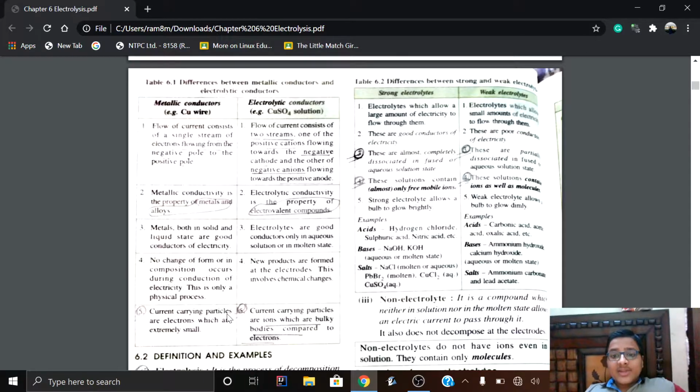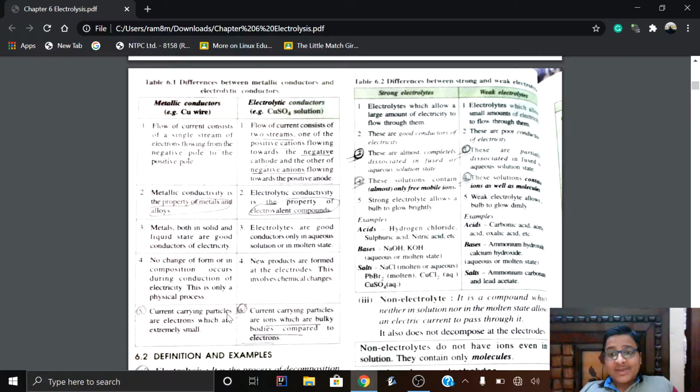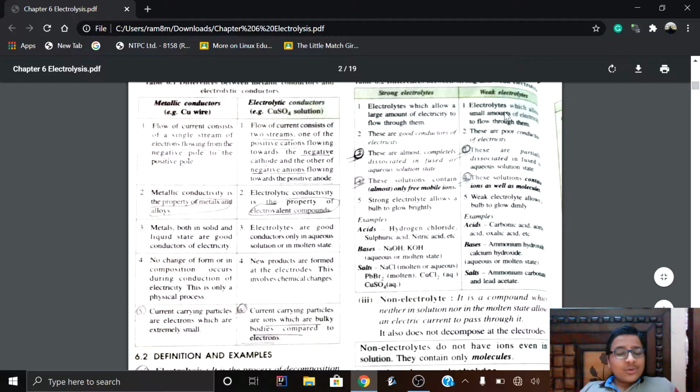Strong electrolytes allow a large amount of electricity to flow through them, and on the other hand, weak electrolytes, due to the presence of fewer mobile ions, allow a small amount of electricity to flow through them. So strong electrolytes are good conductors of electricity, and weak electrolytes are poor conductors because they do not allow a large amount of current to flow through them.